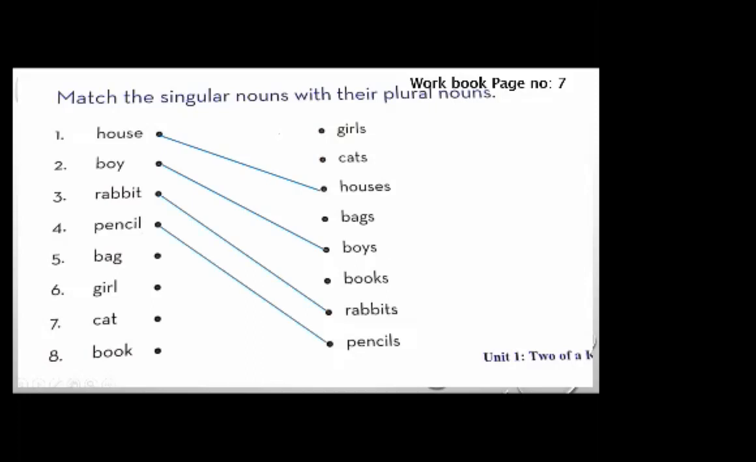Pencil. It will become pencils. Match number 4 with the last number. Number 5 is bag. So it will become bags. Match number 5 with number 4. Girl. It will become girls. Cat. Cats. Book. Books. We just added s at the end of the words to make them plural nouns. Now take a screenshot of this slide. You will have to complete it in your workbook, page number 7.